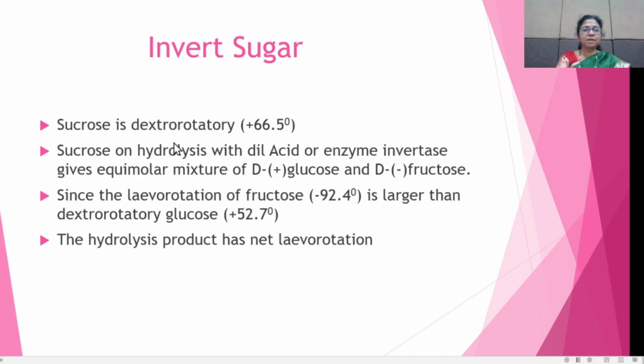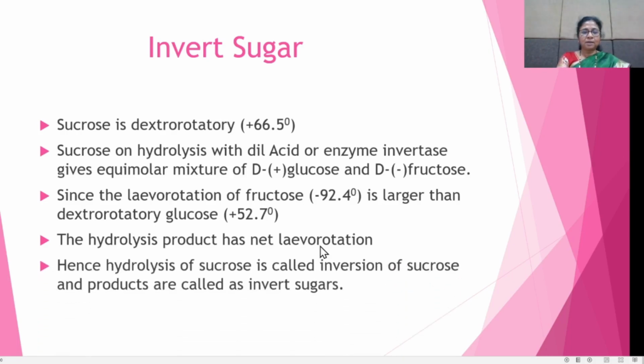Sucrose is dextrorotatory, but on hydrolysis it gives an equimolar mixture of glucose and fructose, which has the larger levorotation of fructose. Therefore, the hydrolysis product has a net levorotation, and hence the hydrolysis of sucrose is called the inversion of sucrose, and these products are called invert sugars.